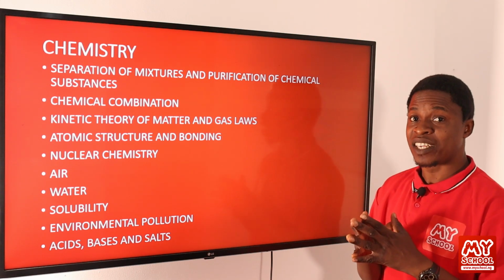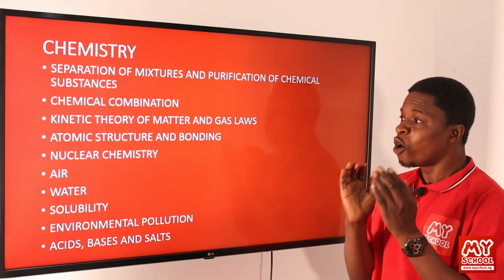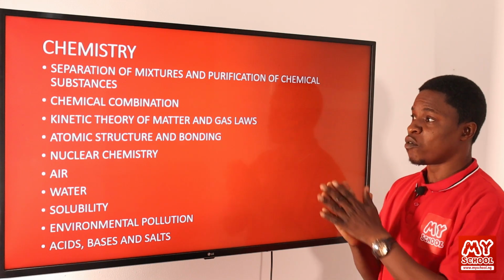Pressure could be one of the factors. Temperature could be one of the factors. The volume of that gas could also help to determine the way the gases behave. We'll be looking at that.